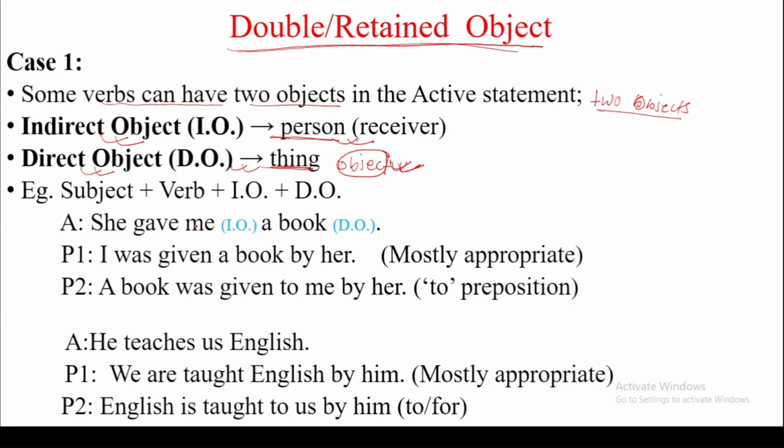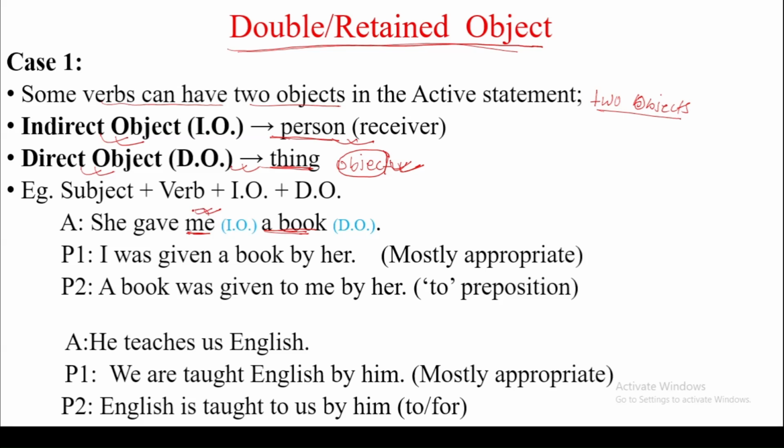She gave me a book. In this sentence, if we have to find the object, me and a book, these two are the objects. So as we discussed earlier, after the verb, if there is a person or receiver, that is the indirect object.